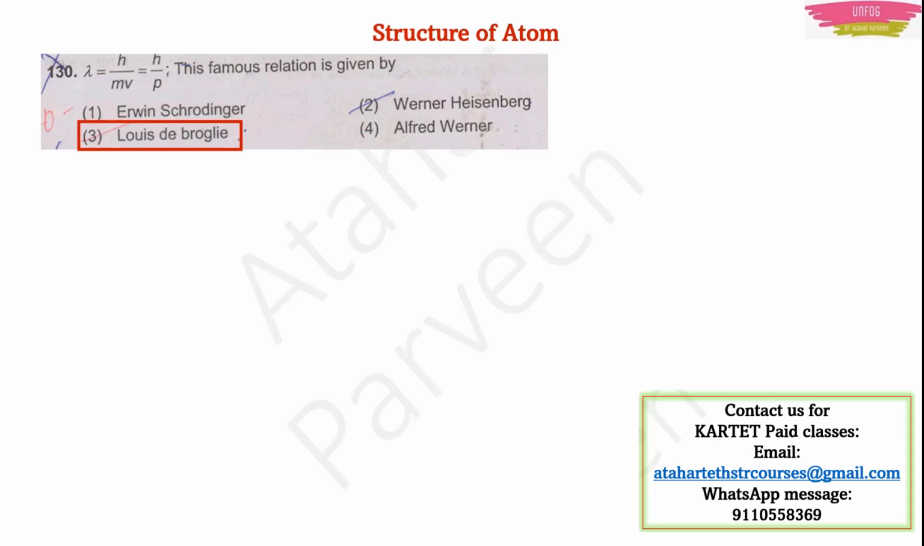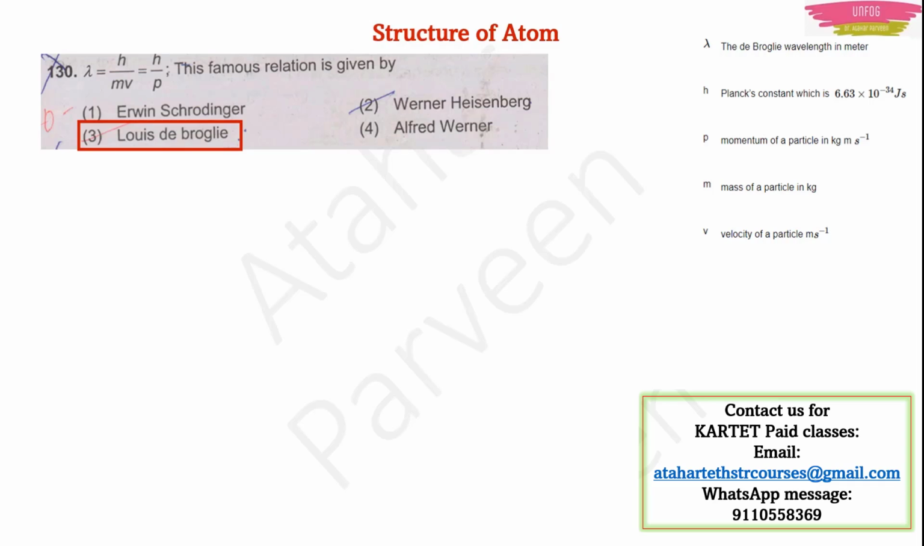Now the answer to this question is Louis de Broglie. Actually, Louis de Broglie was the one who explained the wave nature of light and the wave nature of matter. Basically it is the dual nature of matter and dual nature of light. He told that the wavelength of the wave, which is lambda here, is equal to h upon mv, where h is the Planck's constant and its value is 6.63 into 10 raised to minus 34 joule second. It is a constant, right? It is a constant given by Planck. That's why its value is always the same.